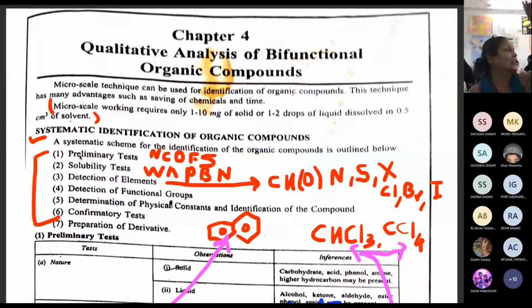First is nature. So if your compound is solid, then you will write a solid compound, correct? Just now what we are circulating is a solid. Then I want you to smell this compound also. This is a liquid compound. You will be smelling this compound also. What is the smell of that compound? Naphthalene ball smell. Absolutely correct. Now you will be smelling this compound. You are going to tell me the smell of this compound.